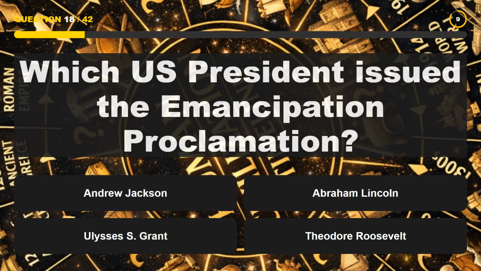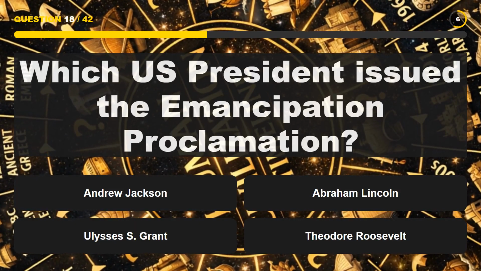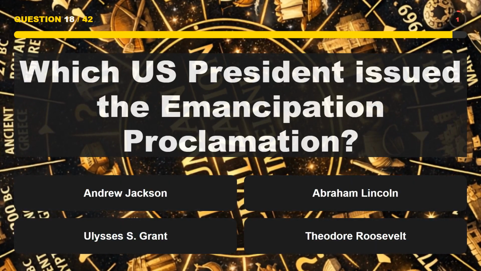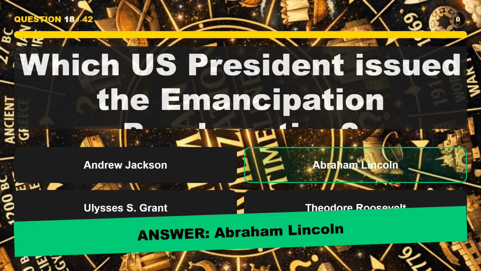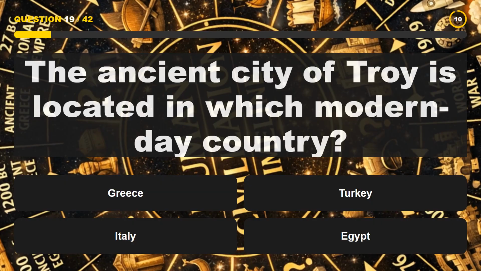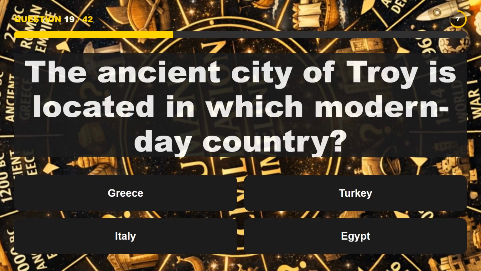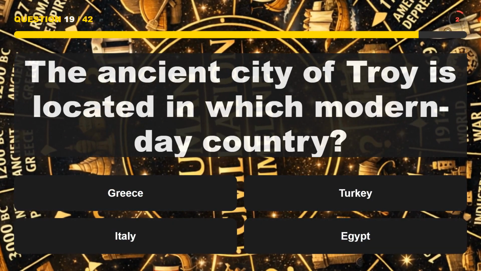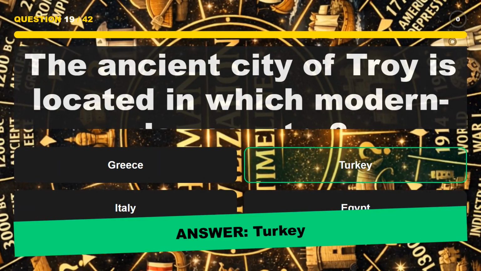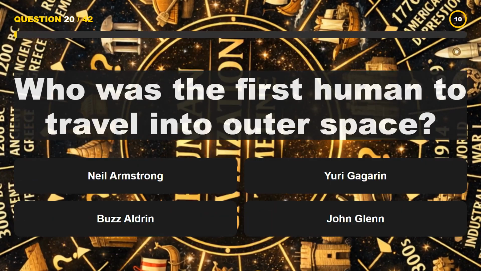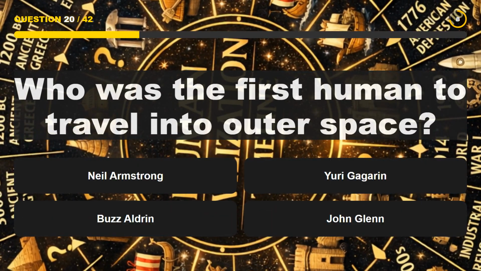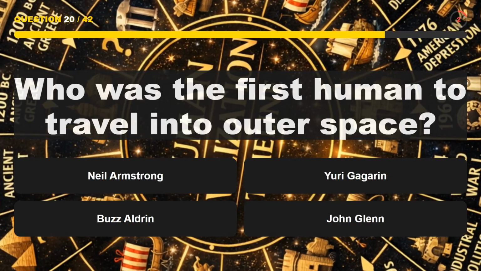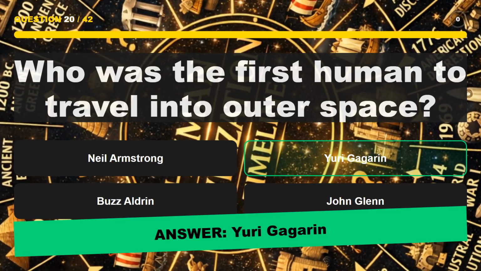Which U.S. president issued the Emancipation Proclamation? Abraham Lincoln. The ancient city of Troy is located in which modern-day country? Turkey. Who was the first human to travel into outer space? Yuri Gagarin.